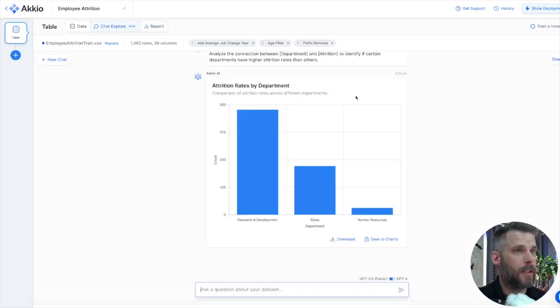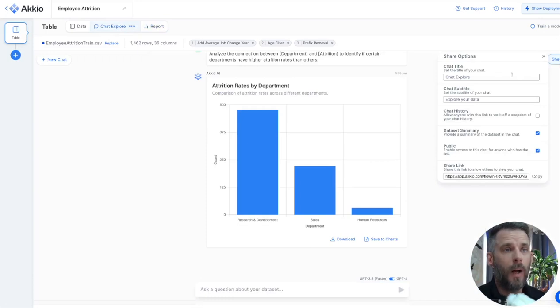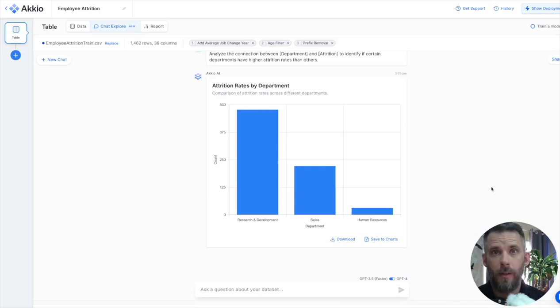And if I go back to Chat Explorer, I can also share this. If I want to give this out and say, hey, allow public access to this, I can. And say, go ahead, and you can play with this as you see fit. So I can share that out and let you play with the data as well.